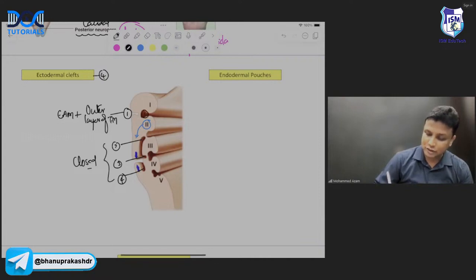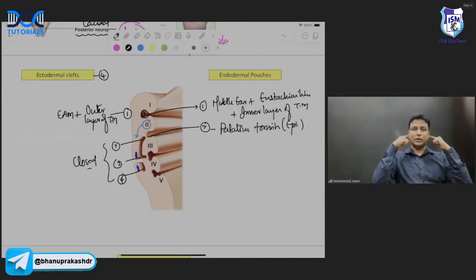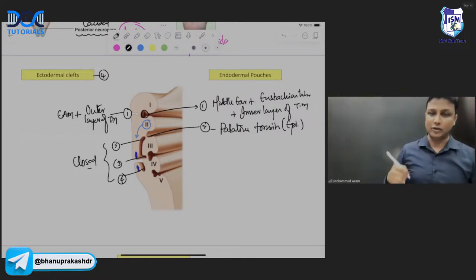The first pouch here, it is going to form your middle ear cavity. Along with the middle ear cavity, it is going to form the eustachian tube. And along with the eustachian tube, it is also going to form the inner layer of tympanic membrane. The second pouch here is the one which is going to form palatine tonsils. But remember, not the entire palatine tonsil, it is going to form epithelium of the palatine tonsil. So middle ear ho gaya, thoda sa niche palatine tonsil, epithelium of the palatine tonsil.